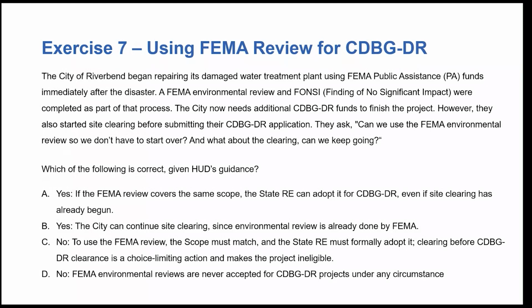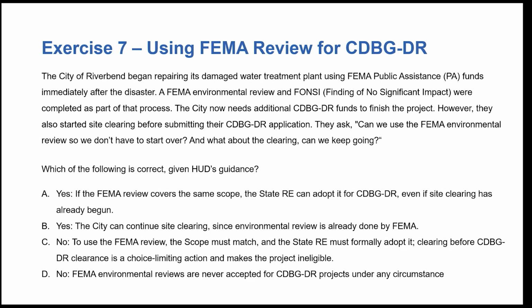So now let's move to exercise 7, which focuses on how FEMA's environmental reviews may be used to support CDBG-DR projects. So in this case, the city of Riverbend began repairing its damaged water treatment plant using FEMA public assistance funds immediately after the disaster. A FEMA environmental review and FONSI were completed as part of that process. The city now needs additional funds, CDBG-DR funds, to finish the project. However, they also started site clearing before submitting their CDBG-DR application.